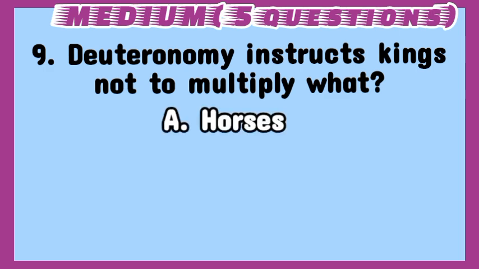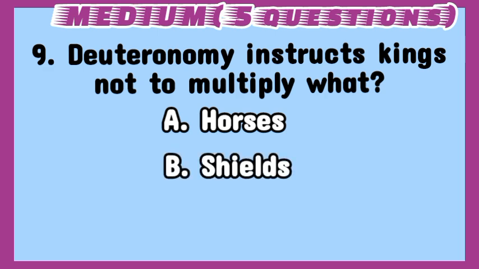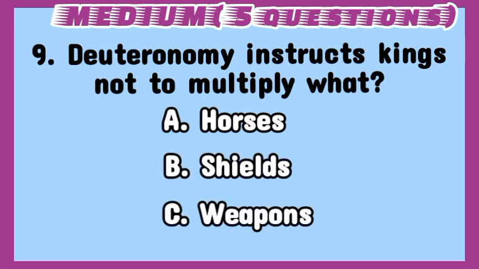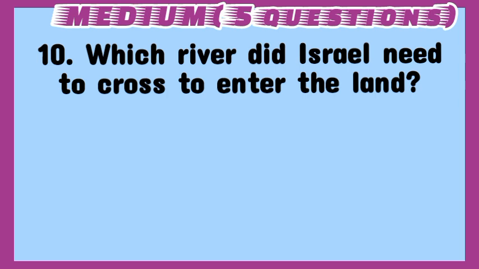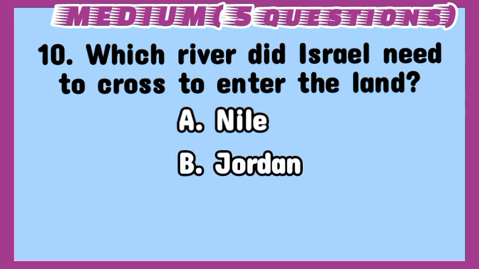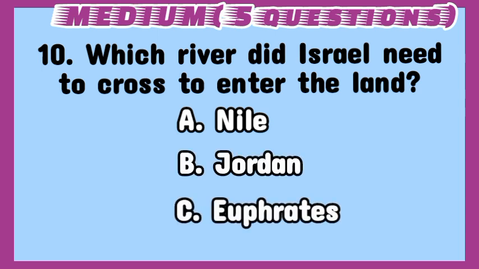A. Horses. B. Shields. C. Weapons. Answer: A. Horses. 10. Which river did Israel need to cross to enter the land? A. Nile. B. Jordan. C. Euphrates.